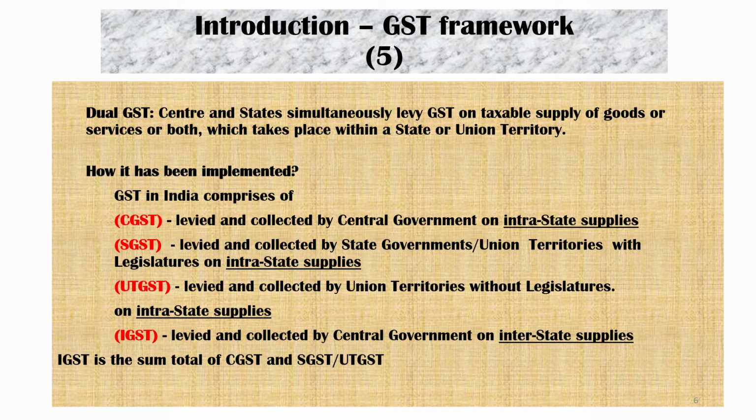This is an intrastate transaction. Assume I am going to sell goods to Gujarat, another state, an interstate transaction. Then IGST will be applicable. At what rate? It should be 18% only, not 9%. That means IGST is a sum total of CGST and SGST.